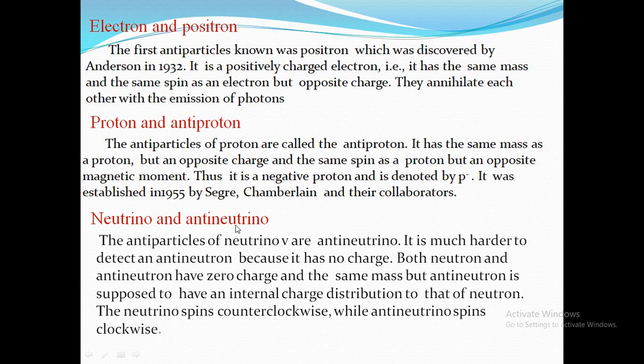So next, neutrino and antineutrino. It was discovered during beta decay radioactivity. The antiparticle of the neutrino is known as the antineutrino. It is much harder to detect an antineutrino because it has no charge. Both neutron and antineutron have zero charge and the same mass, but the antineutron is supposed to have an opposite charge distribution to that of a neutron. And the main difference is that the neutrino spins in the counterclockwise direction, that is anticlockwise, while the antineutrino spins in the clockwise direction.